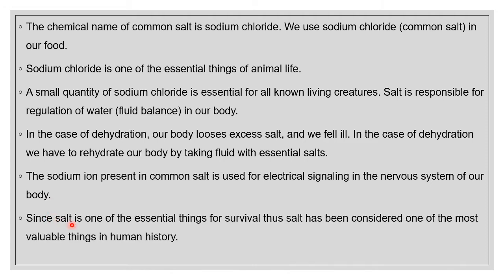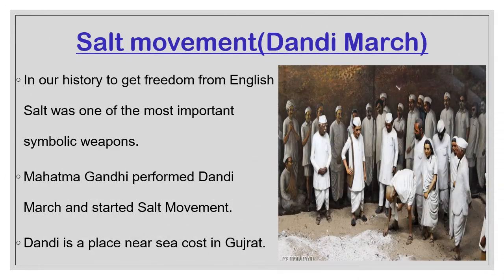Since salt is one of the essential things for survival, salt has been considered one of the most valuable things in human history. That I already told. Now this you learnt in history: the salt movement, popularly known as the Dandi March, by our father of the nation Mahatma Gandhi, Bapu.